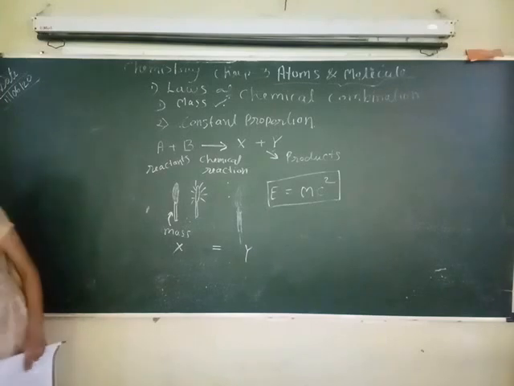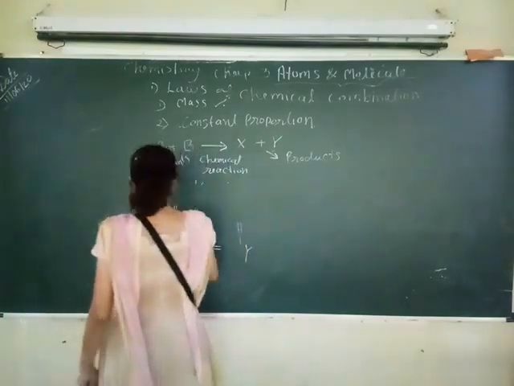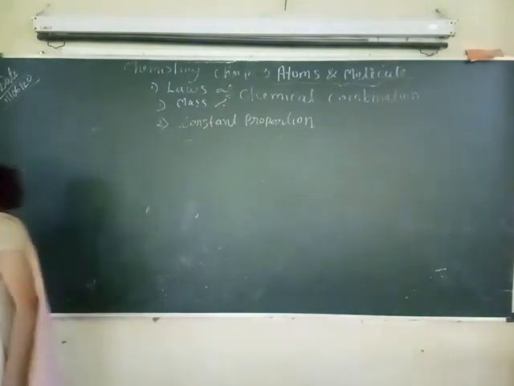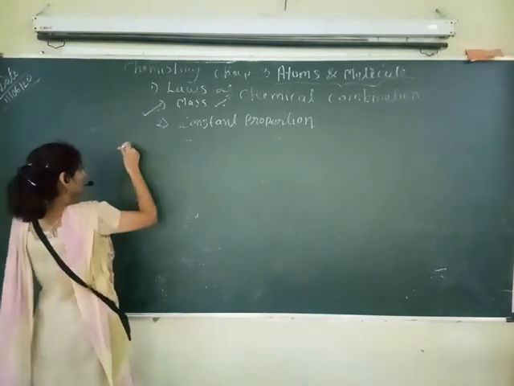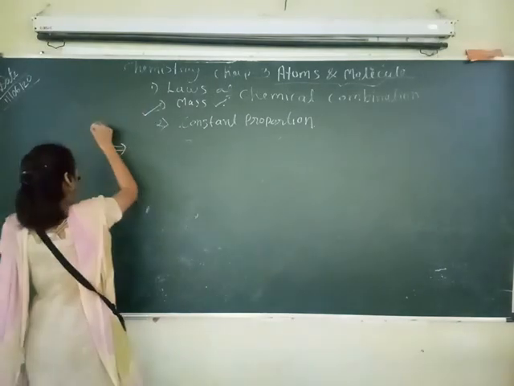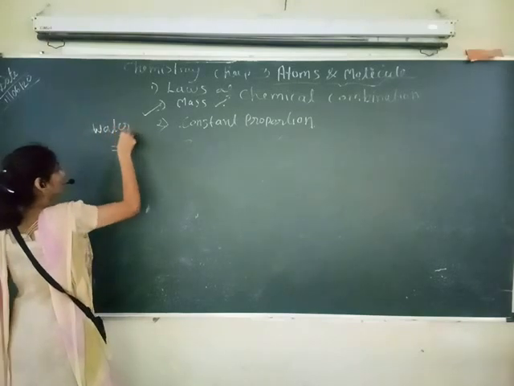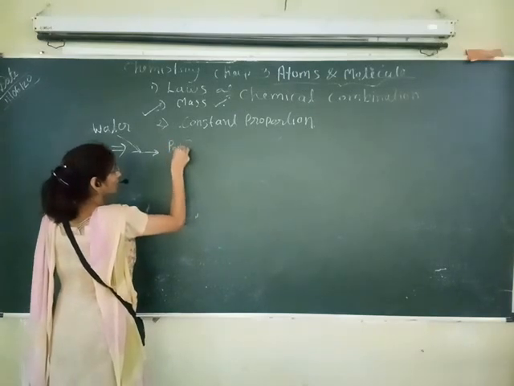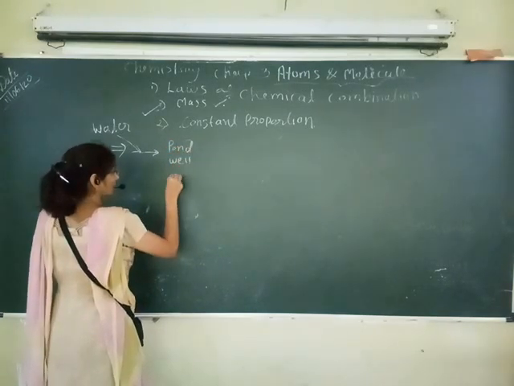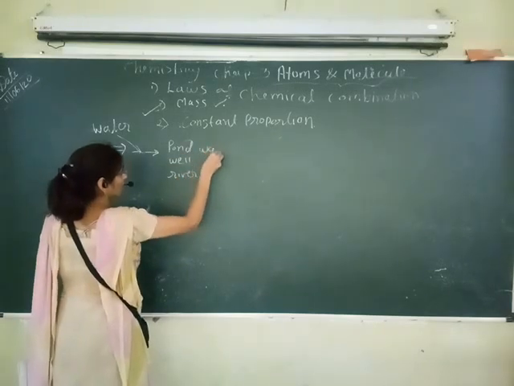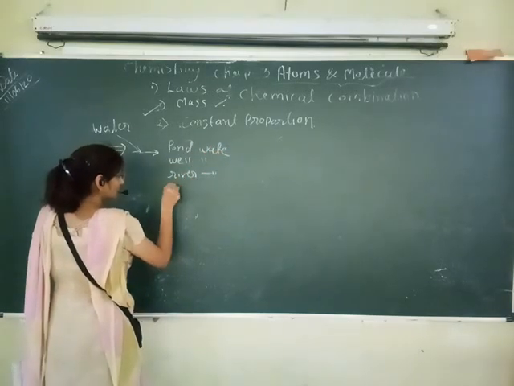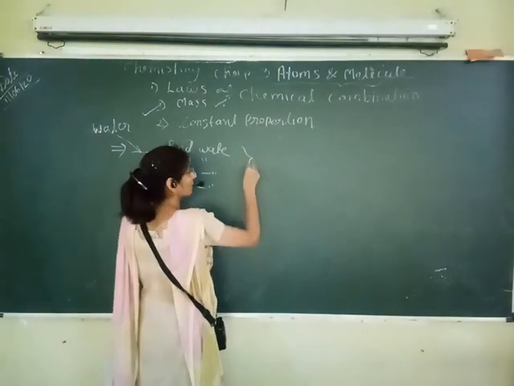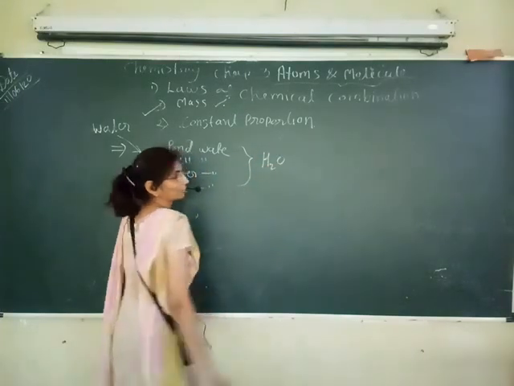So again I will give an example. We are seeing this first law here. So I will take water. And this water I am taking from different sources: pond water, well water, river water, sea water, different types of water I have taken. But everywhere we will get the chemical formula H2O.